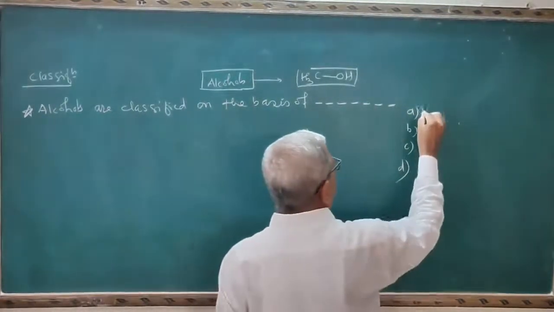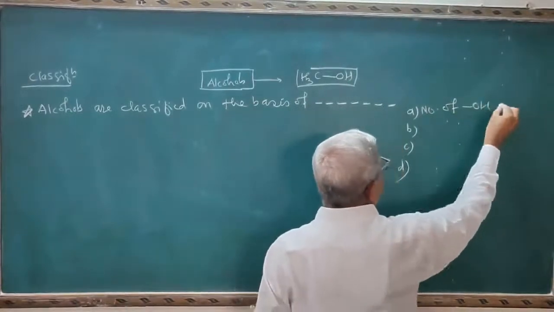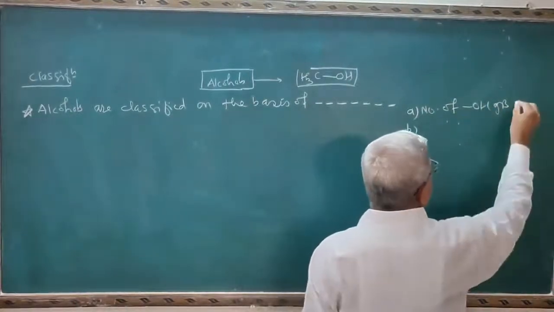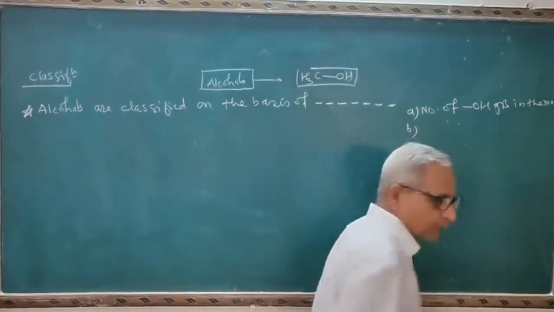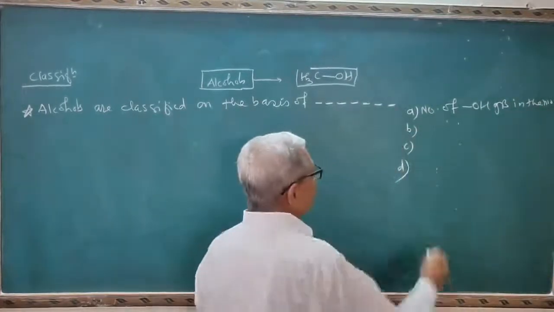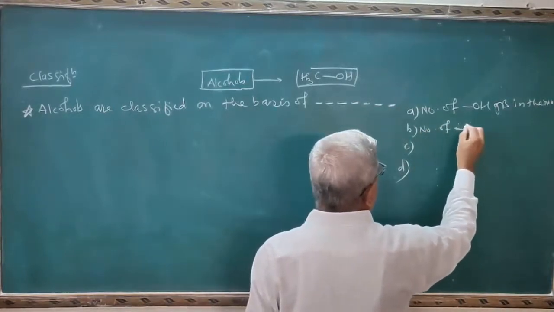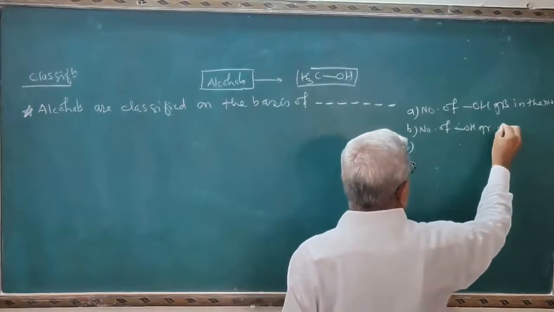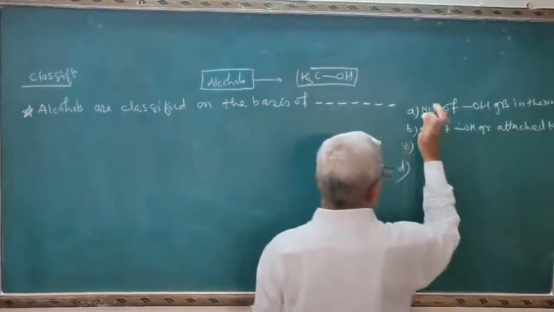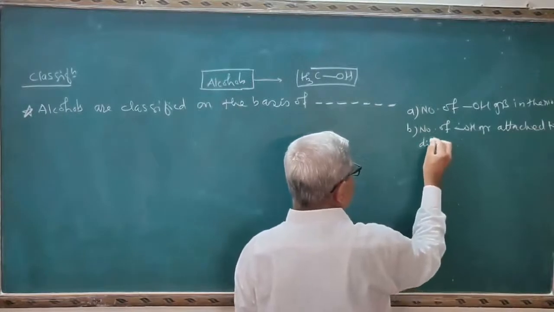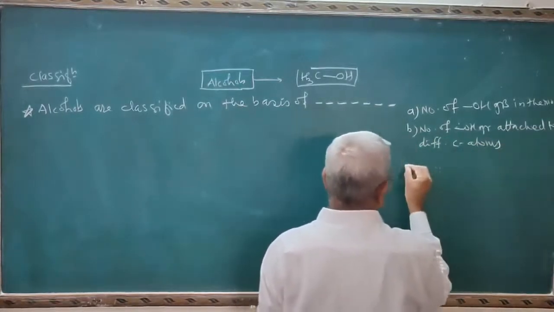The first option here, number of OH groups in the molecule. This is the first point. Second, number of OH groups attached to different carbon atoms.